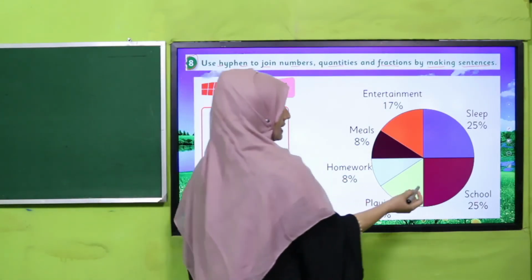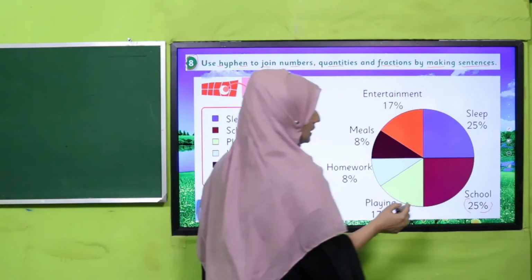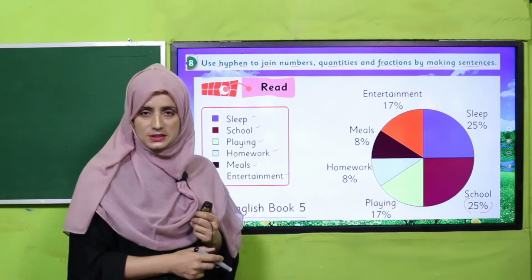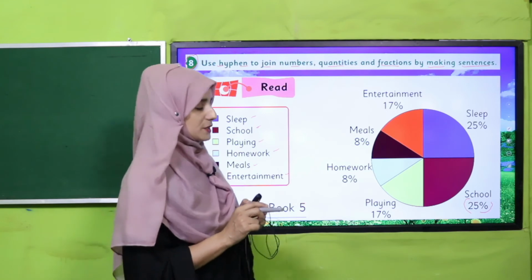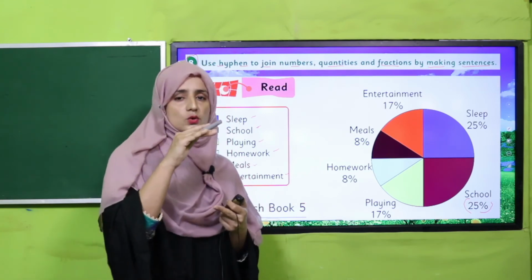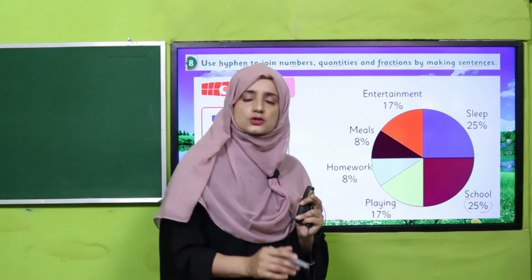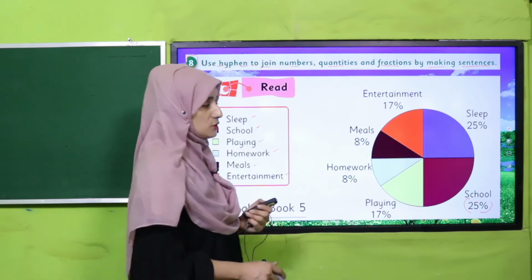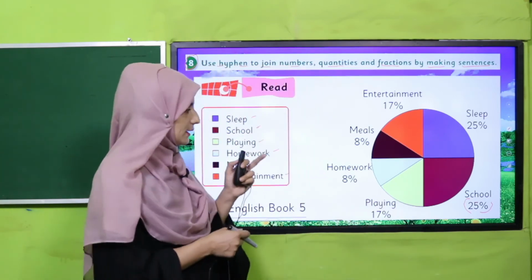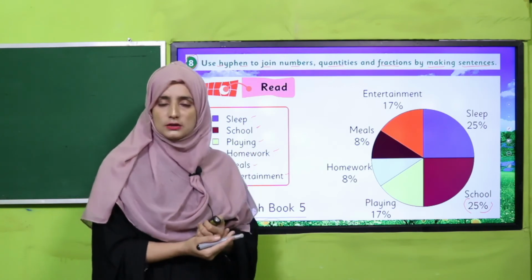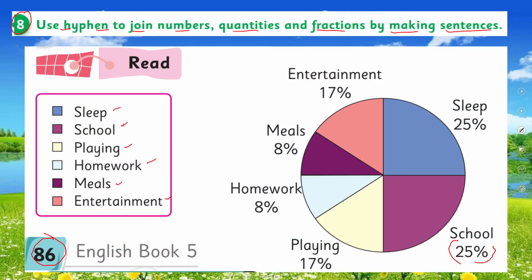So that is 25%, the percentage form, my dear students. So 25% means one-fourth, a 1/4 part is called 25%. So yes, my dear teachers, pause the video and do this activity in your classroom, in your notebooks.